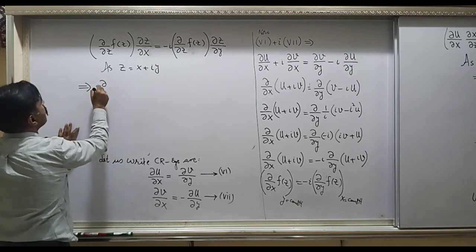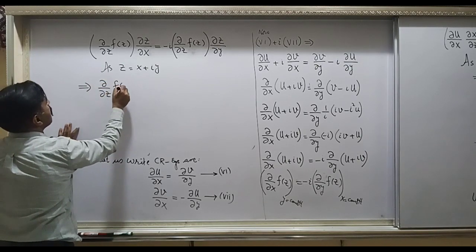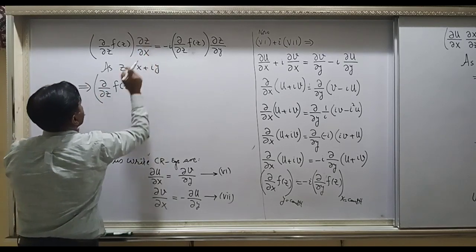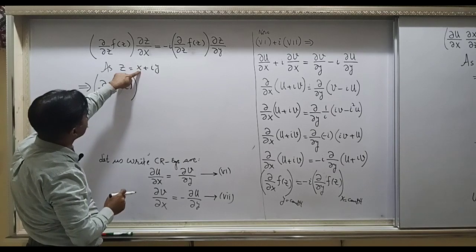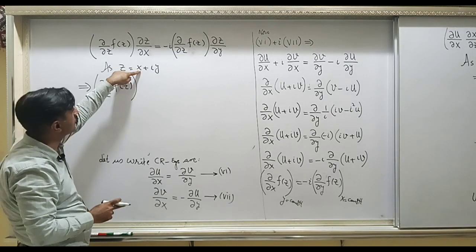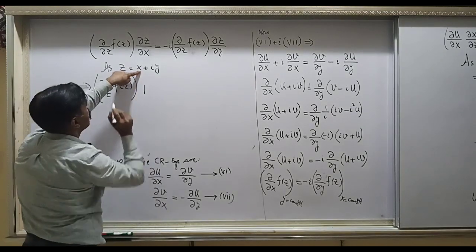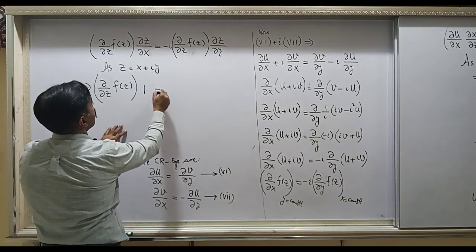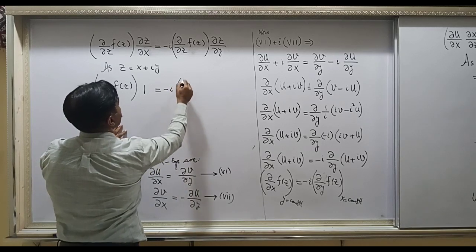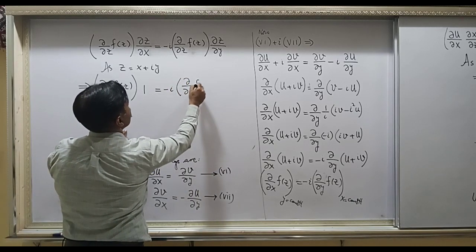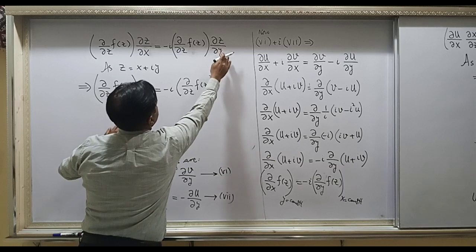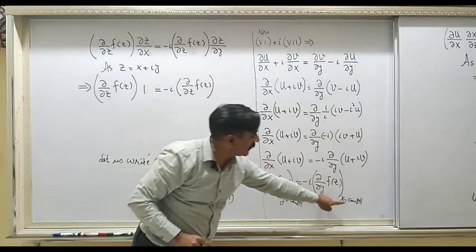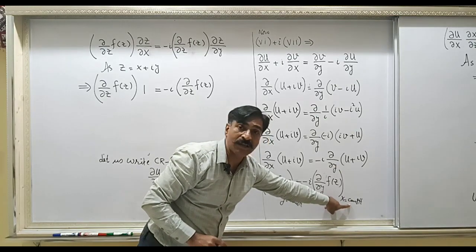Let's write it. Partial over z of f(z) into derivative of z with respect to x. Z with respect to x means derivative of x with respect to x, that is 1, because y is constant. On the left, and on the right you have minus i and partial over z of f(z), and on the right hand side you need to differentiate z with respect to y, but for this case on the right hand side x is a constant.